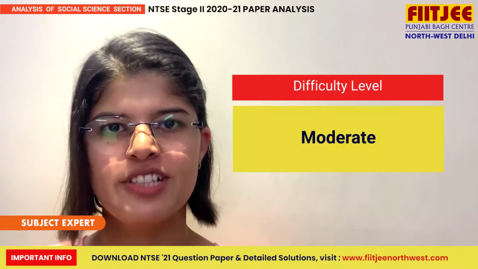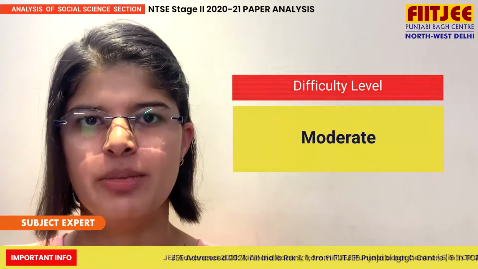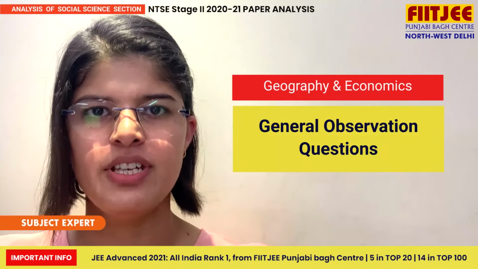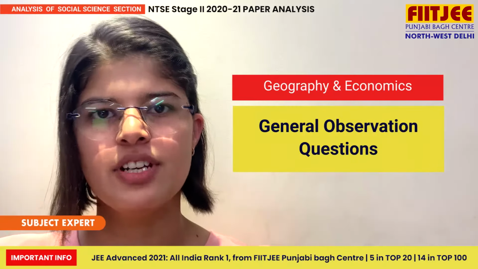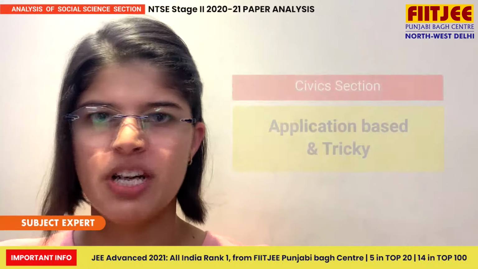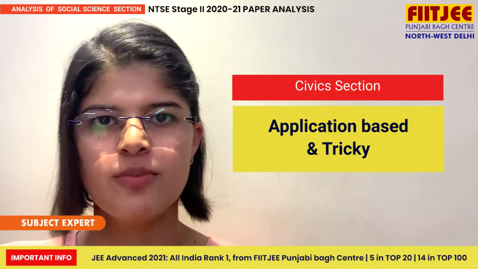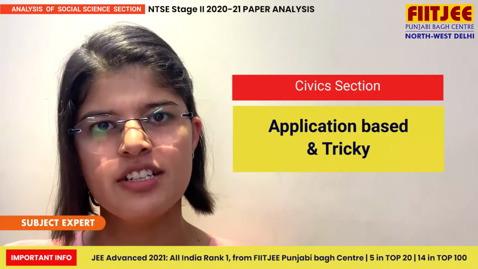This year, the level of the social science section was at par with the 2019 paper. Sections like geography and economics had general observation based questions, but application based questions from the civics section made this year's paper tricky, whereas the history section was moderate.